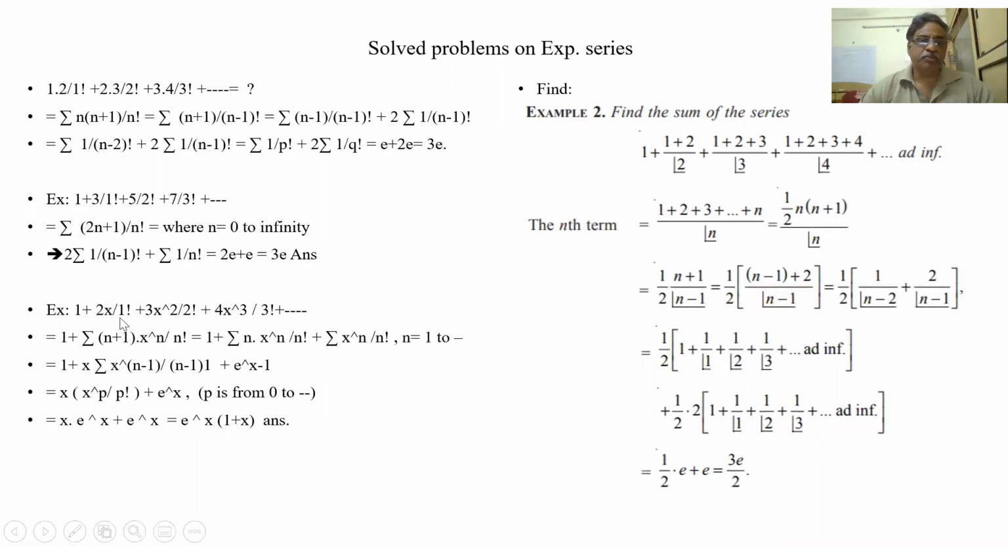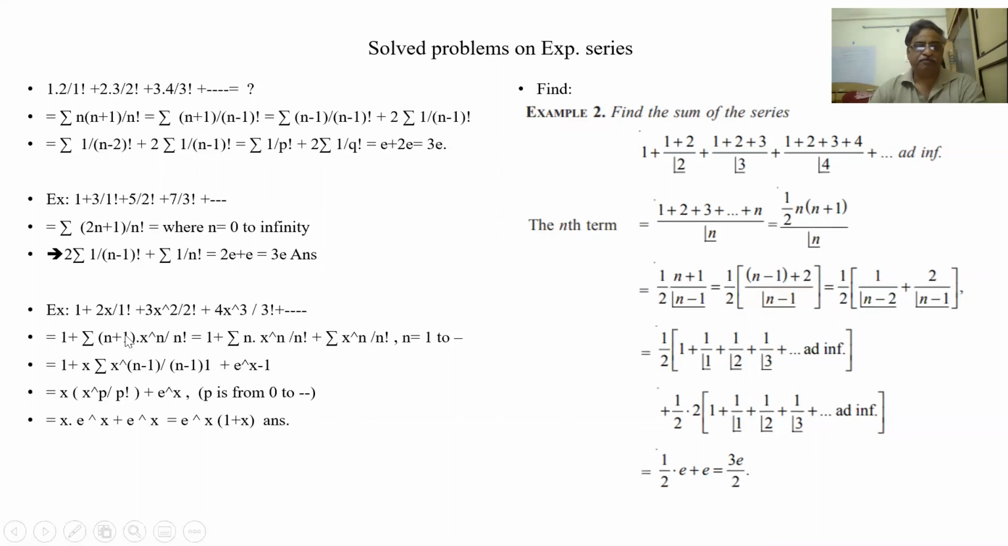1 plus 2x by 1 factorial plus 3x squared by 2 factorial, x cubed by 3 factorial, like that. You see, x squared by 2 factorial, x cubed by 3 factorial, we are getting some relation with my e to the power of x. Let us see how it is behaving. What is the nth term? I have kept the 1 separately. So n factorial in the bottom, this is 2, this is 3, this is 4. So this is (n plus 1) x to the power of n by n factorial.